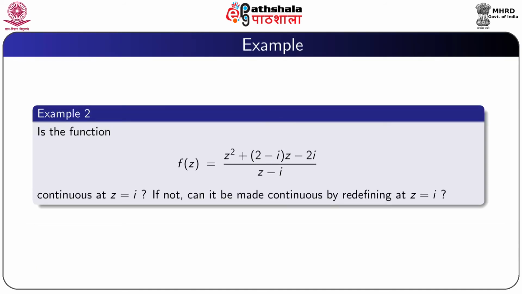So, another example: is the function f(z) equal to (z square plus (2 minus i) into z minus 2i) by (z minus i) continuous at z equal to i? If not, can it be made continuous by redefining the function f(z) at z equal to i?